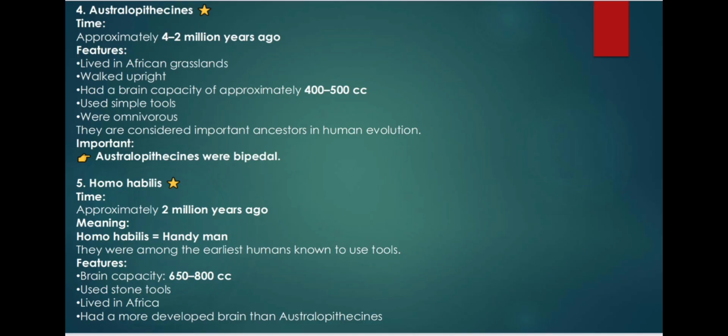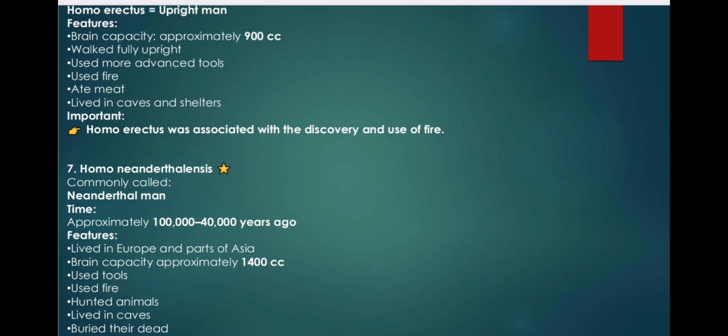Number 5, Homo habilis. Time: approximately 2 million years ago. Meaning: Homo habilis, handyman. They were among the earliest humans known to use tools. Features: brain capacity 650 to 800 cc, used stone tools, lived in Africa, and had a more developed brain than Australopithecines. NEET point: Homo habilis was the first human-like ancestor known for tool use.